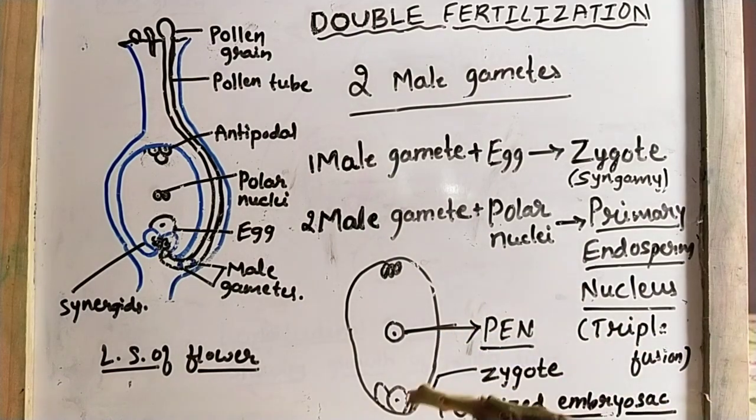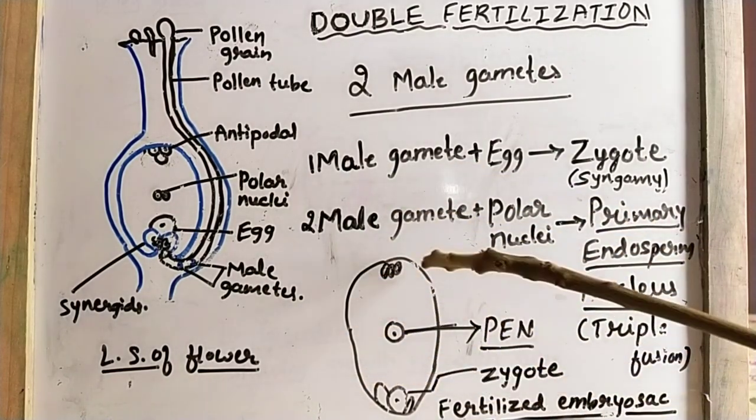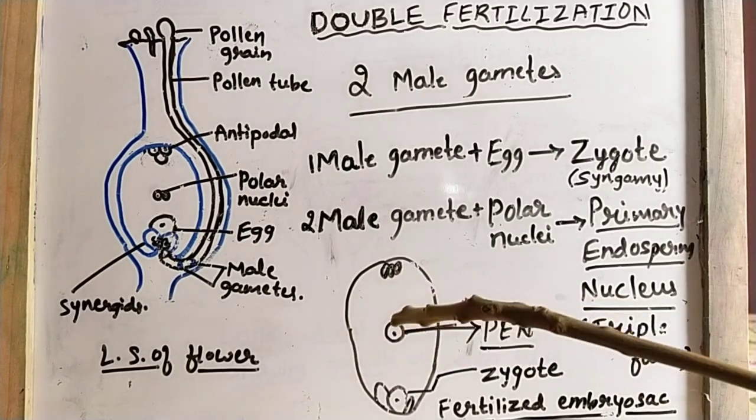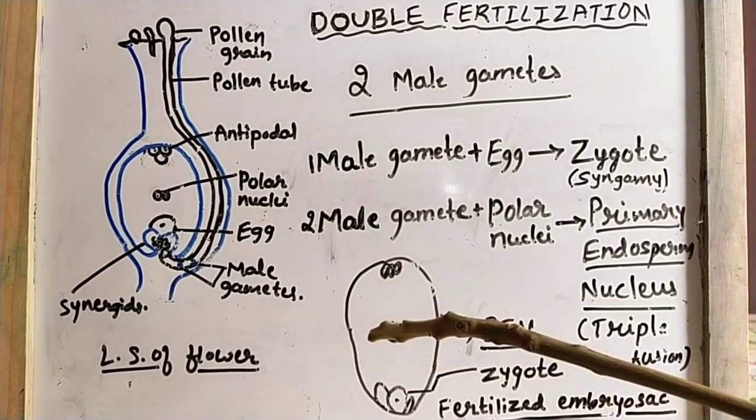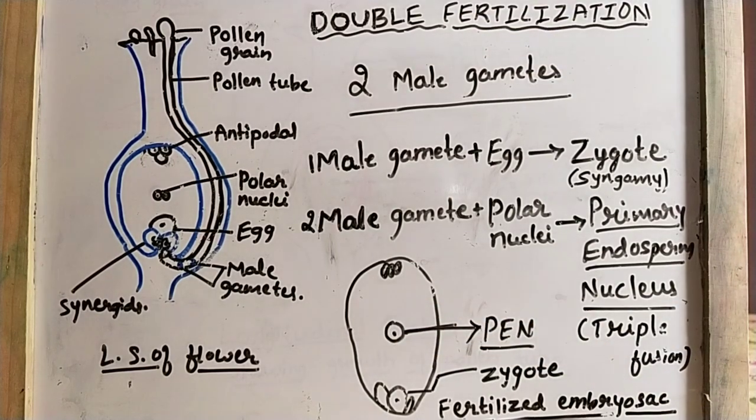Okay, so where does this development of embryo take place? It takes place in the embryo sac. Understood? So this is about double fertilization which takes place in the angiosperms.